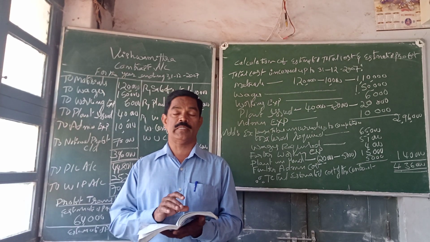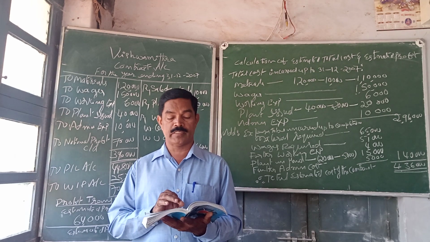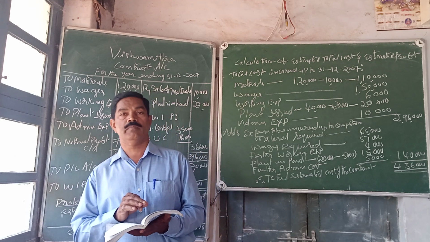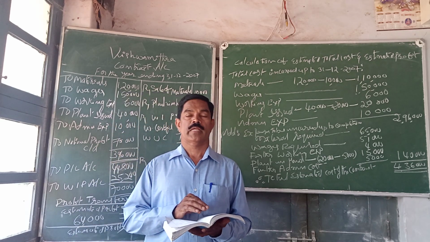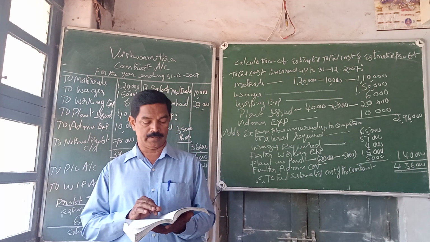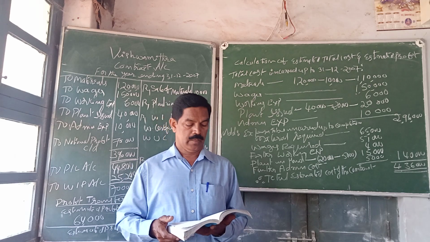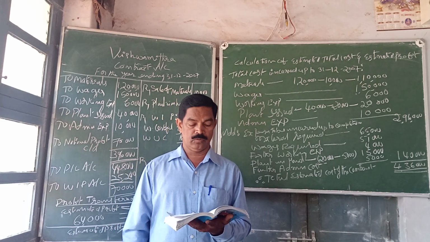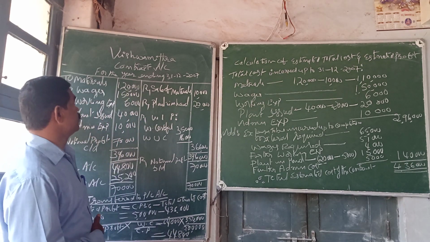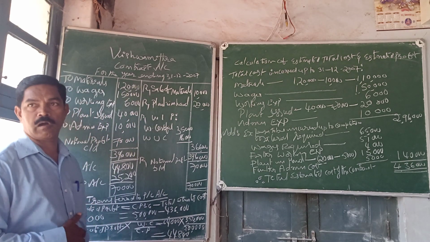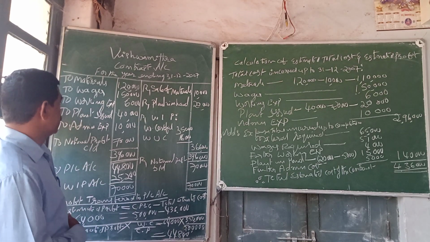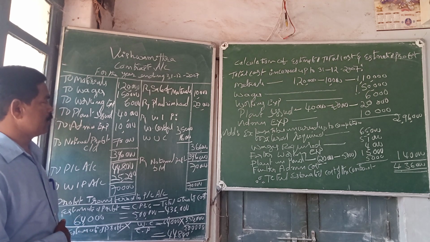So first of all, a contract account for the year 2007 has to be prepared. Then a statement of estimated cost has to be prepared. Then we have to calculate the estimated profit. So first, the contract account for the year 2007. In the books of Vishwamitra, we are preparing the contract account. Debit, credit, particulars, amount rupees.